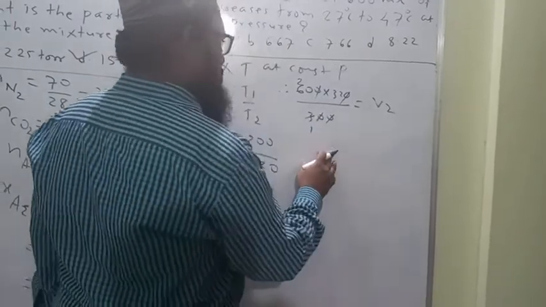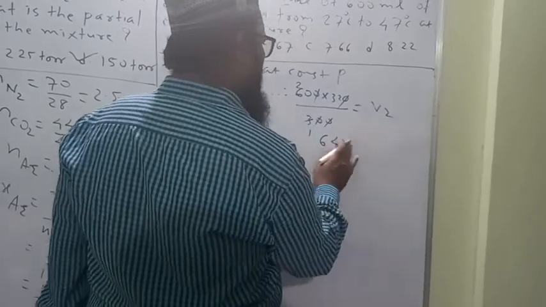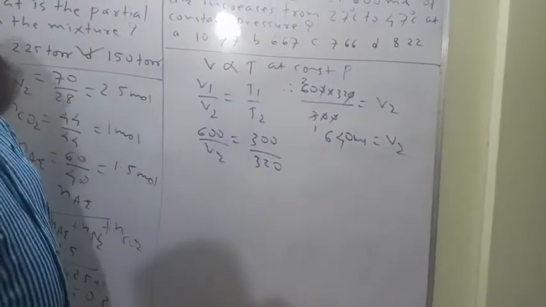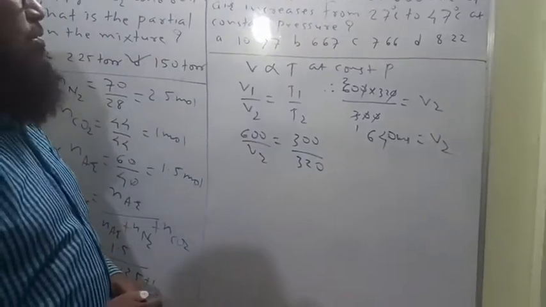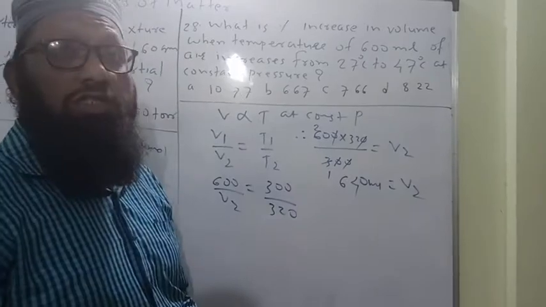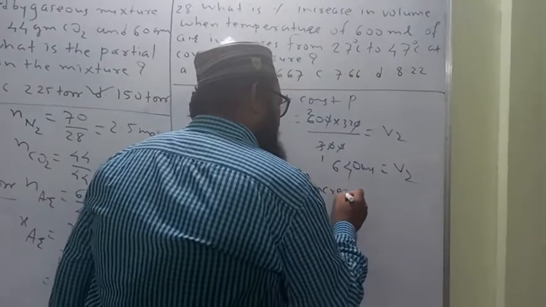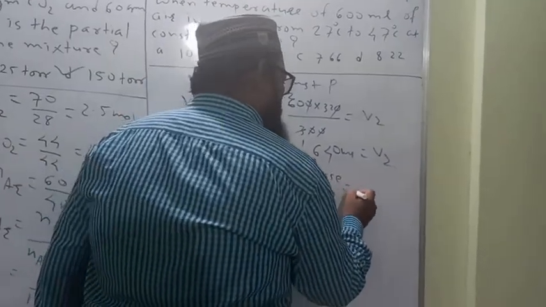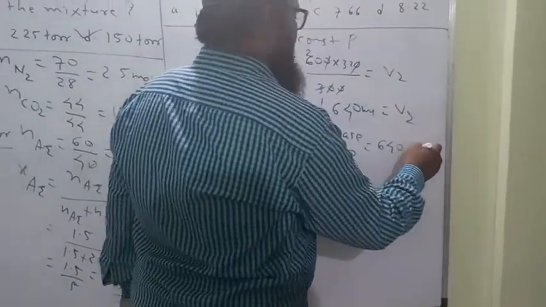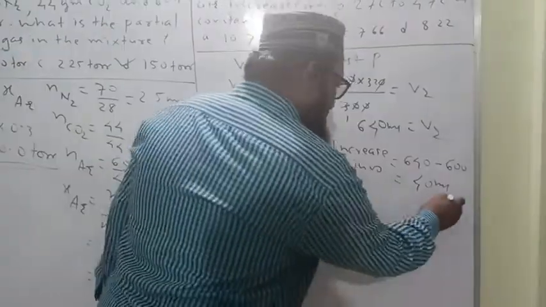This is equal to 640 ml. 640 ml is equal to the final volume of the gas. Now look here, what is the initial? 600 ml. Final volume 640 ml. Then what is the increase in volume? Increase in volume is equal to final volume 640 minus initial volume 600. This is equal to 40 ml. This is the increased volume.